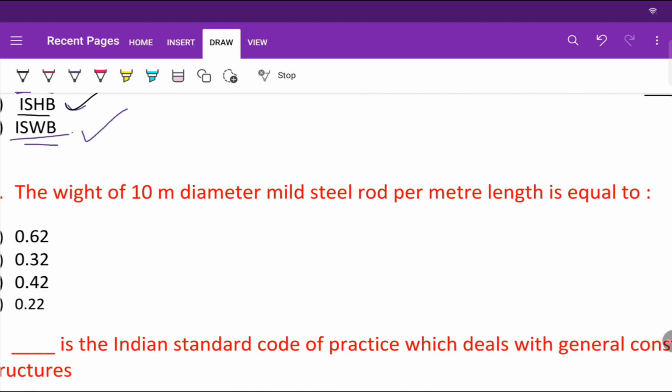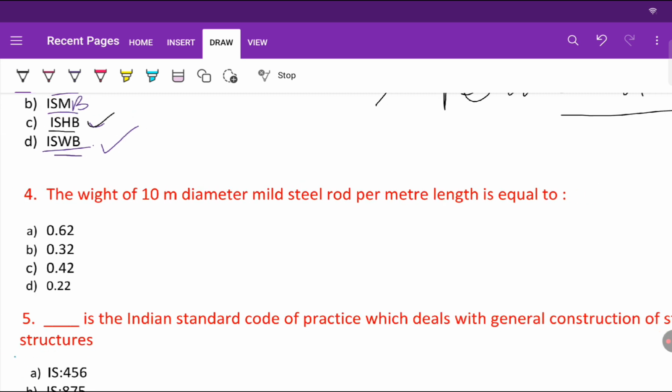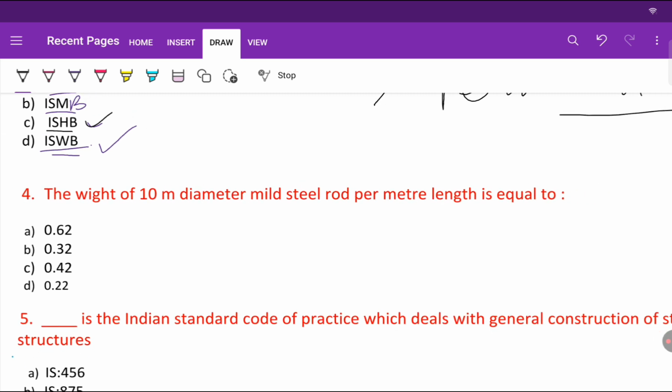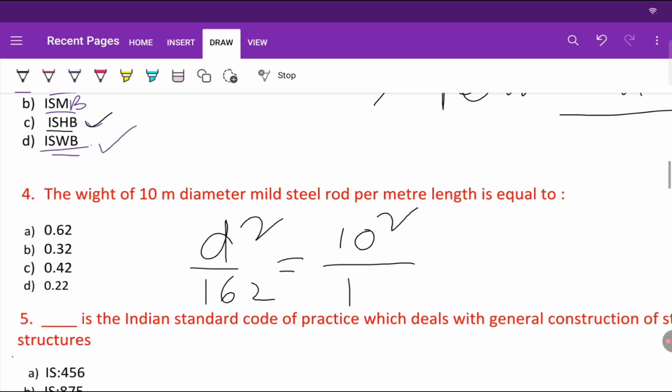The weight of 10 mm diameter mild steel rod per meter length is equal to. So there is a formula for calculating weight per meter length of a steel bar, that is D square upon 162. If I put the value of D, then it will be 10 square upon 162. 100 upon 162, right?